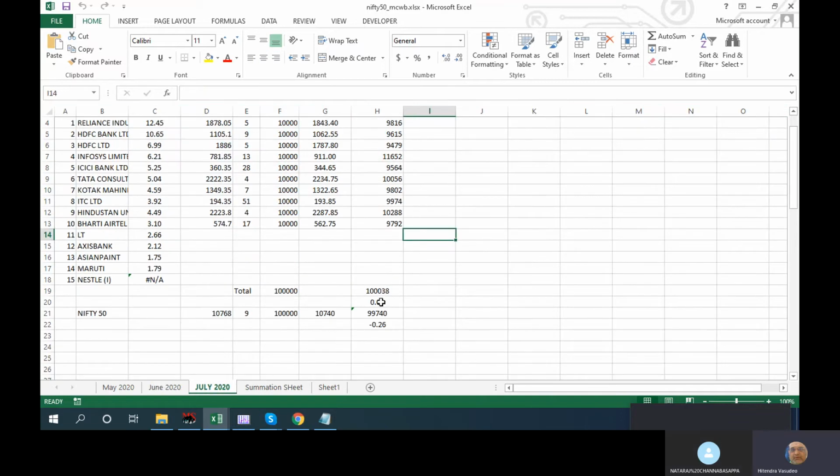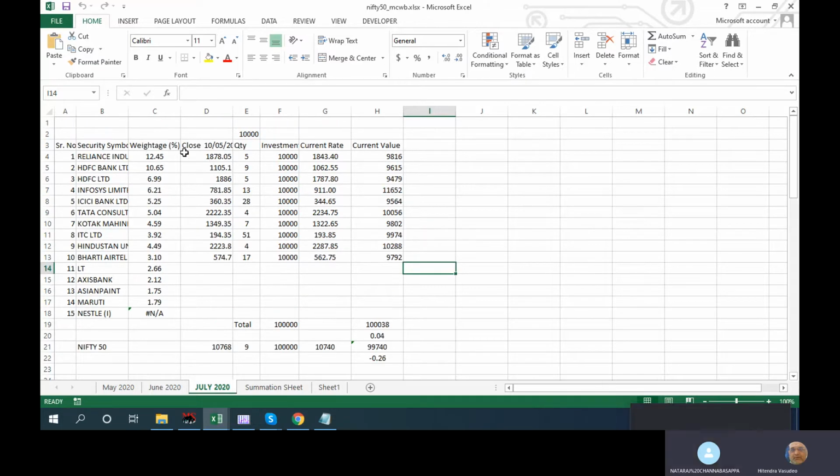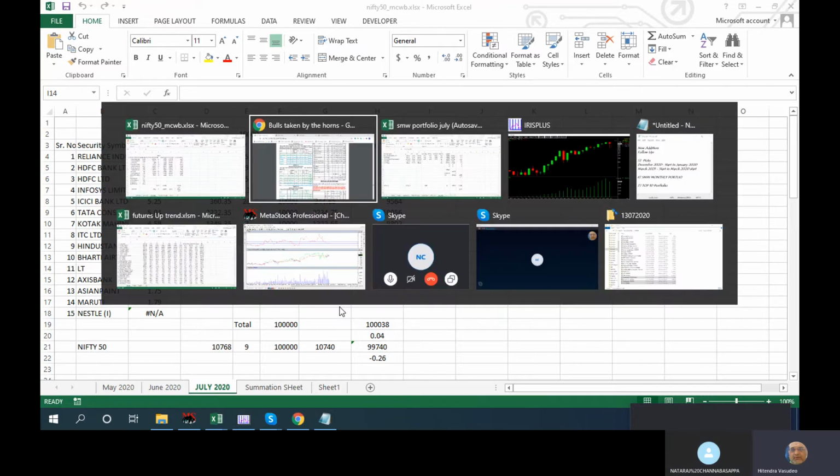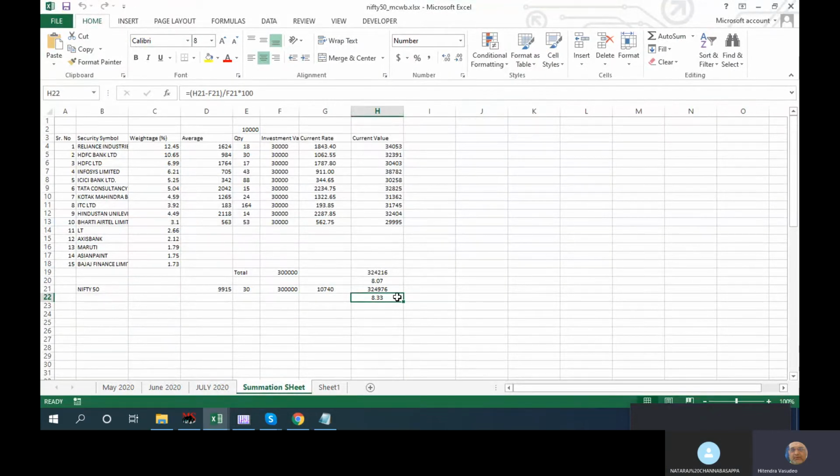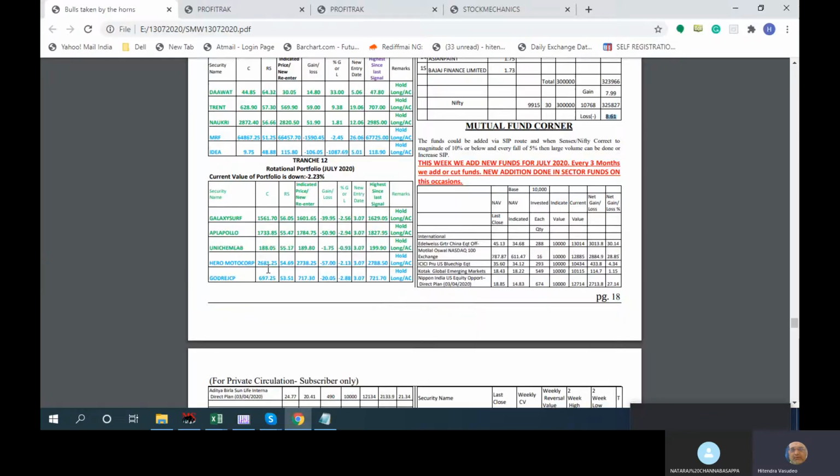And whatever was invested in July right now. This will be updated around the 15th, mid of every month. Okay. So we will update it mid of the month every month. The ratios, weightages and all will change every 15 days. So the summation sheet of the 3 months, with 30,000 invested in each, is 7.8 now. That again I will put in the update.